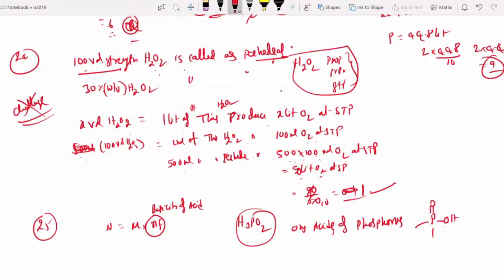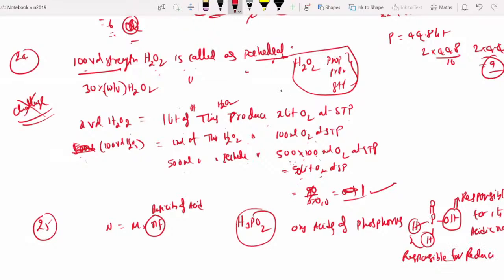This one. What about the remaining oxygen? No. Hydrogen, you directly attach here. So how many hydrogens in this structure? The hydrogen attached to oxygen is responsible for its acidic nature. Next, the hydrogen attached directly to phosphorus is responsible for reducing nature. So the reducing nature of phosphorus acid is due to hydrogen directly attached to phosphorus. Hydrogen directly attached to oxygen is responsible for acidic nature. These hydrogens are called the basicity of the oxy acid. So basicity equal to 1.